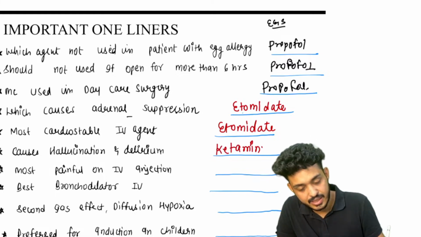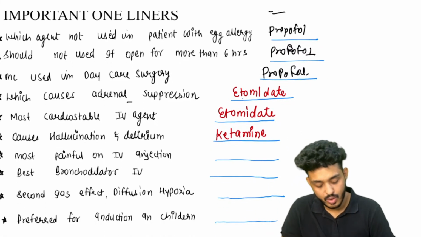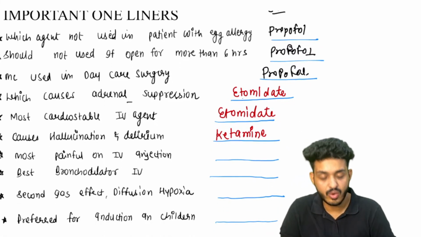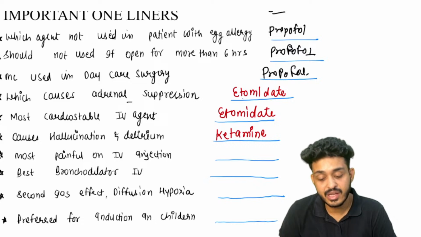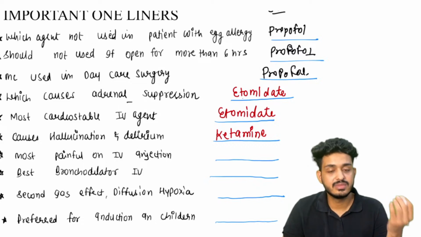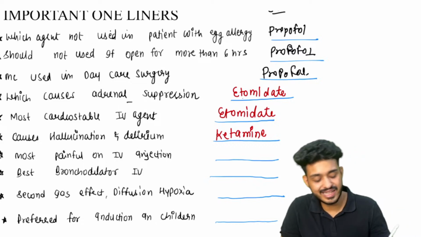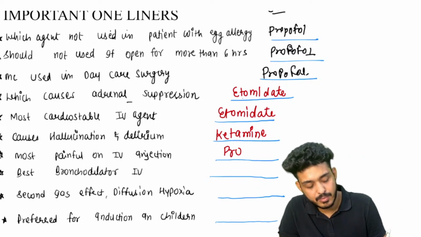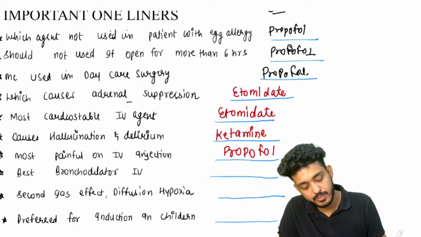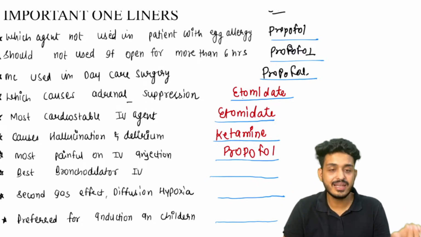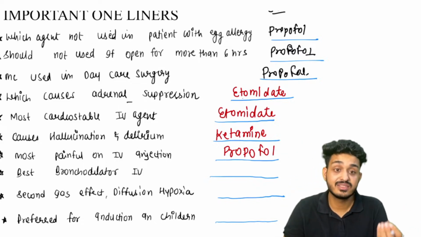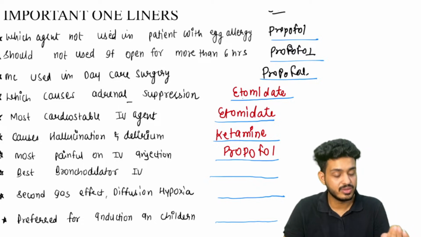Which one is most painful on IV injection? That is propofol, which is basically a type of propyl alcohol. It will be having egg lecithin, soya, all those things, right?